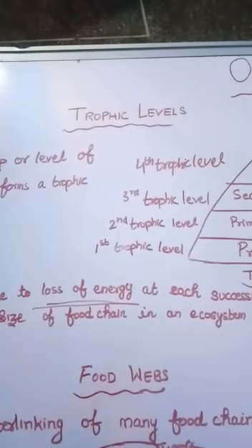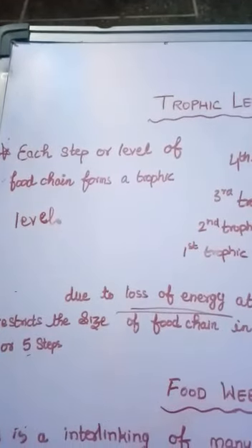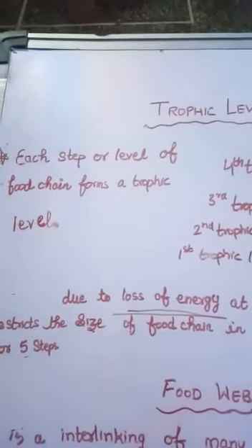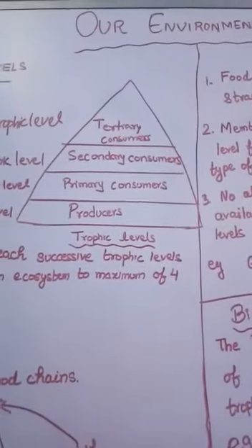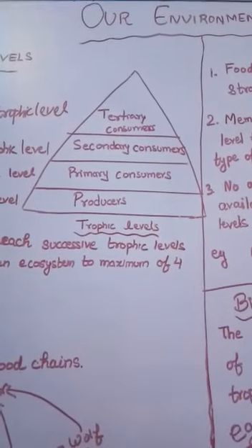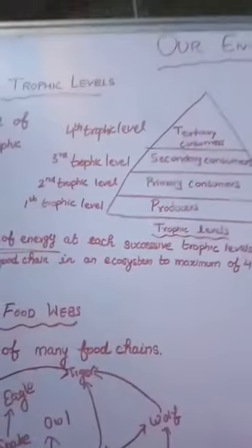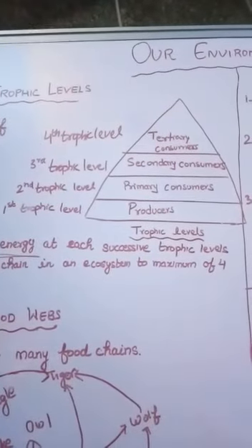First of all, what is a trophic level? In a trophic level, each step or level of the food chain forms a trophic level like this. This is a trophic level and it is always in the shape of a triangle. In this trophic level, the first trophic level is producers.